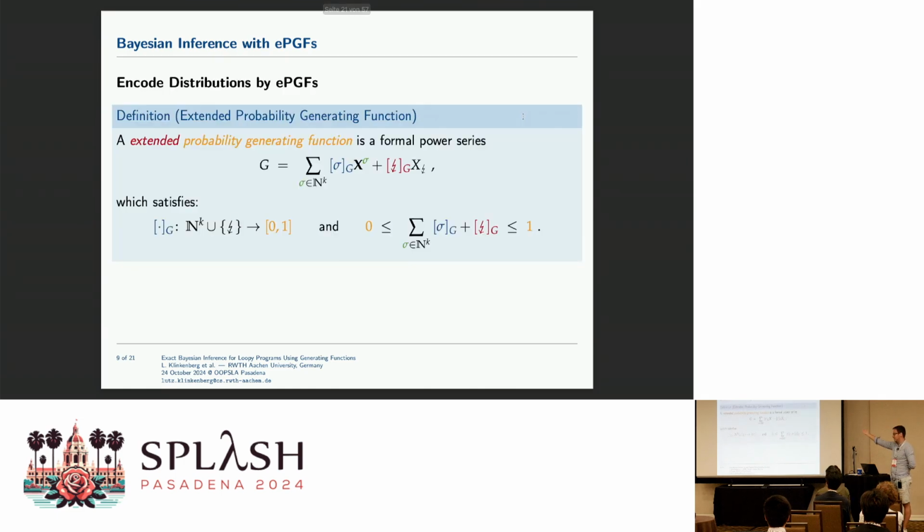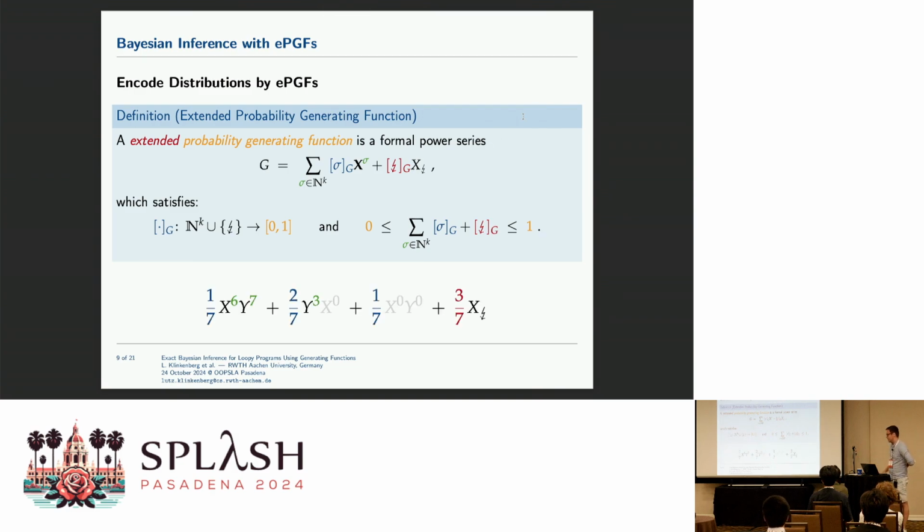And what we do is, as I said, use extended probability generating functions. And this is a formal power series. Just think of an infinite polynomial. And it has to satisfy certain properties. The first one is that these coefficients right here have to be in the range of 0 and 1. And the sum over all of these coefficients must be between 0 and 1, so it encodes the mass of a probability distribution.